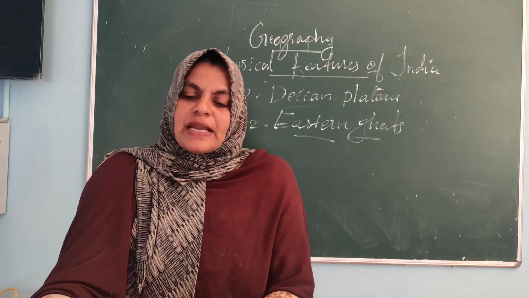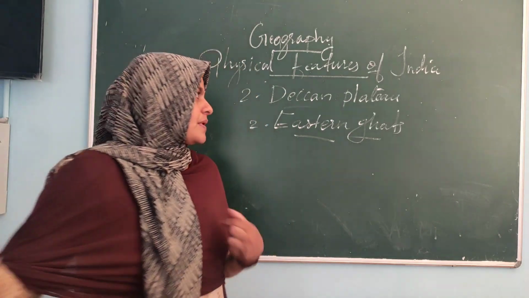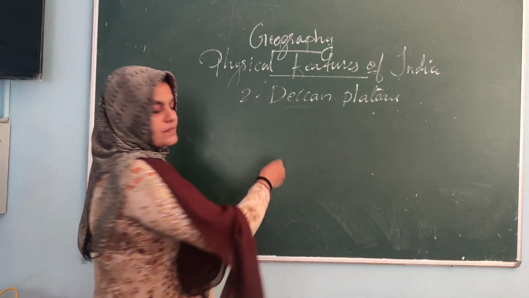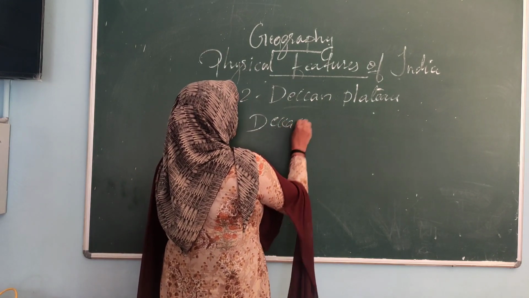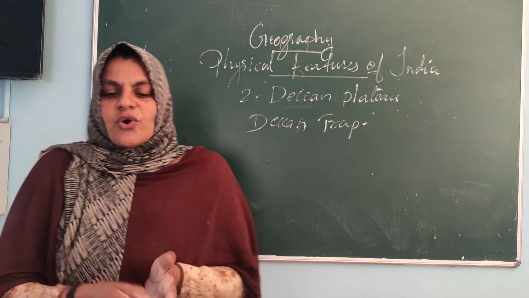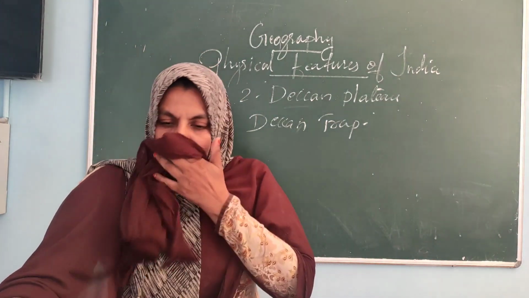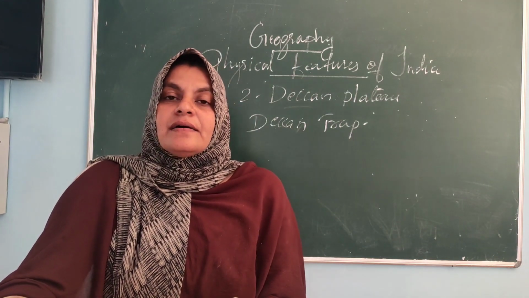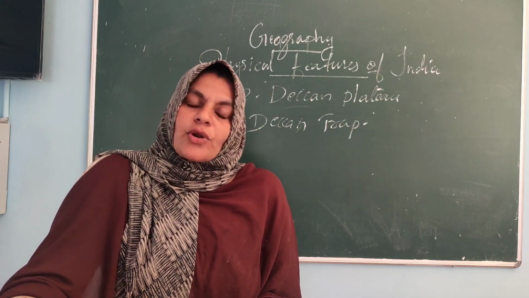Okay, black soil area. That area is known as Deccan Trap. The black soil area of the Deccan Plateau is known as Deccan Trap, and this is of volcanic origin.